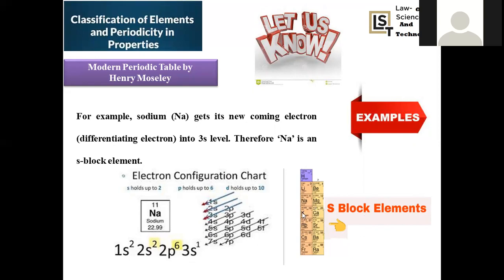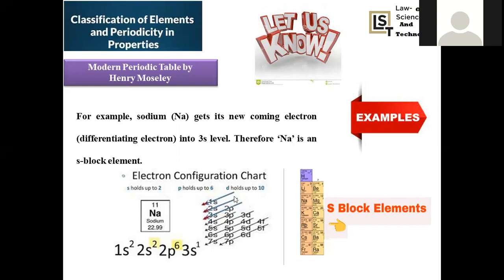Now let us take one of the elements from this S block. I'm taking sodium as an example. Sodium is a 3s level element, meaning the third principal quantum number is assigned, and the electronic configuration is 1s2, 2s2, 2p6, 3s1. Atomic number is 11, mass number is 22.99, almost equal to 23. When you see the outer shell, what is the valency shell here? 3s is the valency shell, where only one electron will be there. So you can regard this element as an S block element.